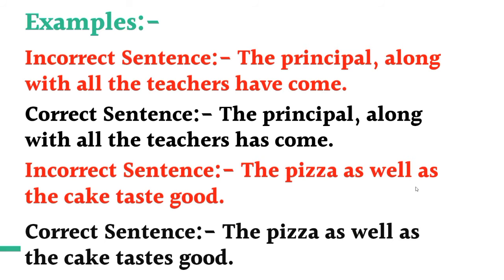Here the verb will agree with the singular subject. The pizza as well as the cake taste good. Here the pizza is the singular subject with which the cake is connected, but it is connected with the pizza by as well as, so it will not affect the verb. So the correct sentence will be the pizza as well as the cake tastes good, because here tastes agrees with the pizza, the singular subject.